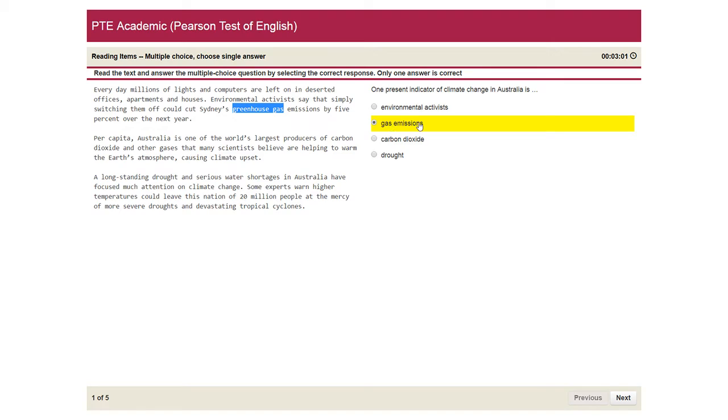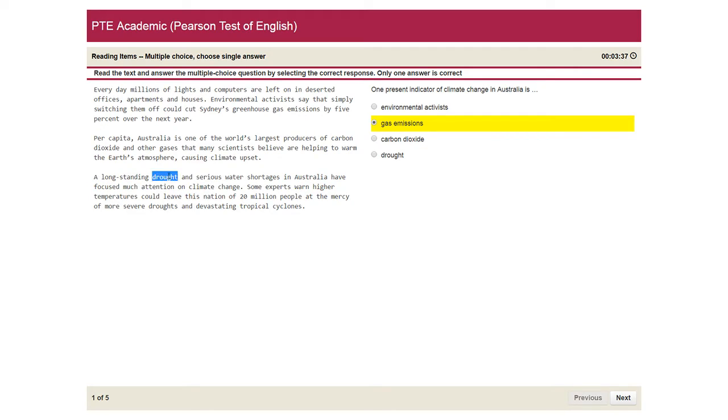So this should be the correct answer, but to be sure, you can read the final paragraph, to see if there is any talk about climate change impact. So let's go to the third paragraph. A long-standing drought and serious water shortage in Australia have focused much attention on climate change. So it is being talked about a long-standing drought and serious water shortage. Drought and water shortage are similar things, but they are like the impact of the climate change.